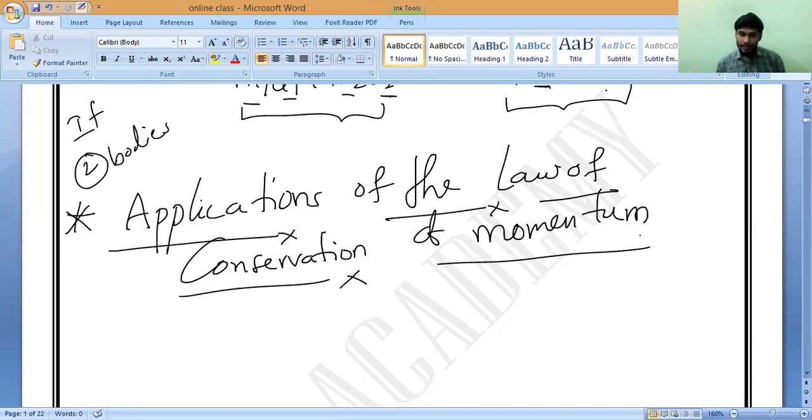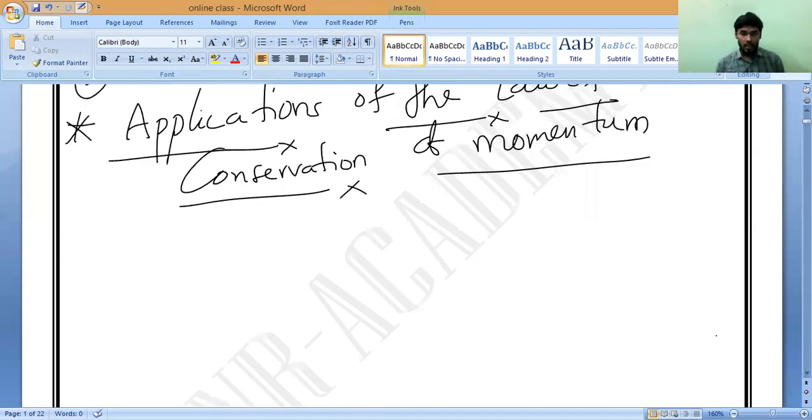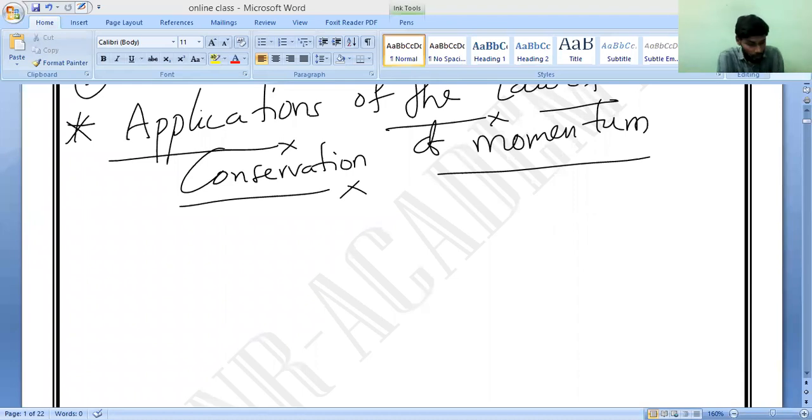Let us discuss this in detail. Can you say what the applications are, please? We have already studied many applications. As we know, rockets and jet aeroplanes work on the principle of action and reaction. Is it yes or no? Remember Newton's third law of motion, which I have taught you. They work on the principle of action and reaction. Correct?